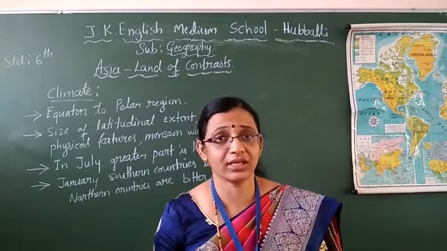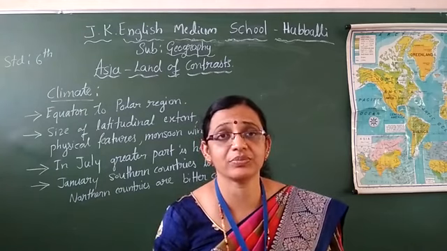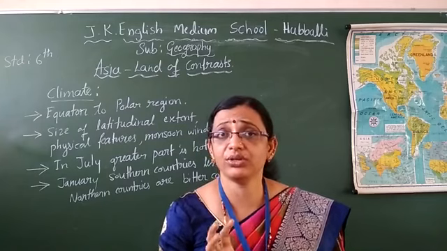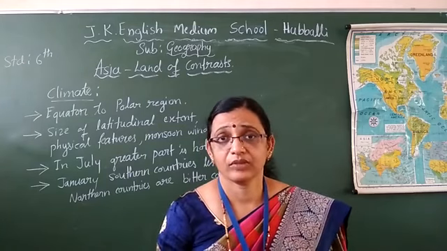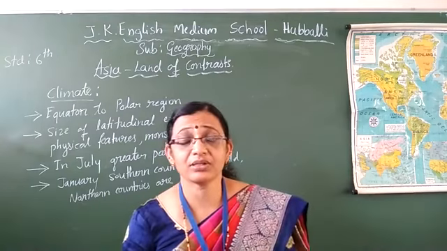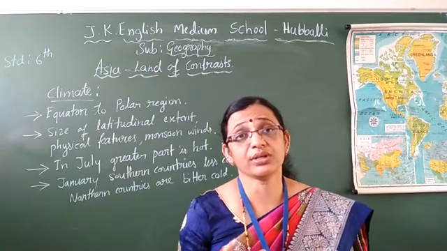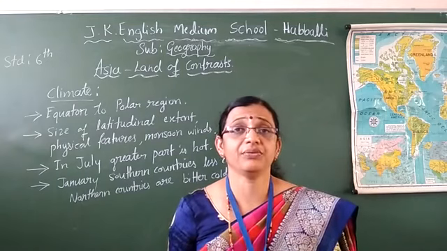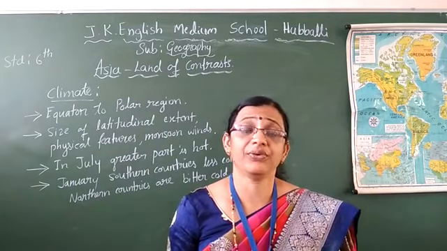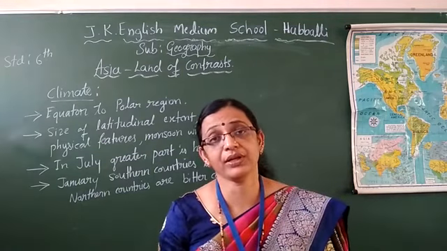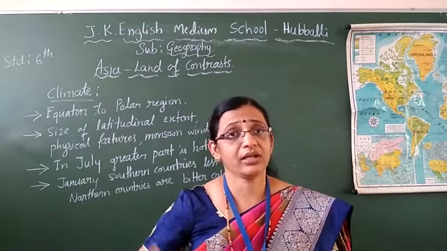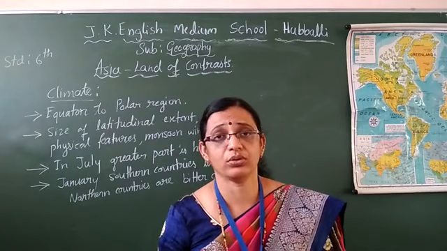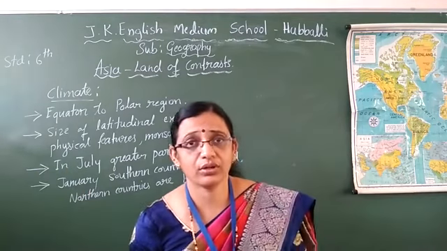If an ocean, a coastal line is there, if the ocean is nearby the place, that is the coastal part. That place is having a humid climate. Got it? If a forest is there, rain will be there, so it is a cold climate. In this way, these physical features have their effect on the climate. If a mountain is nearby, it will be hot climate in the daytime, and in the evening time it is cold. Like that.